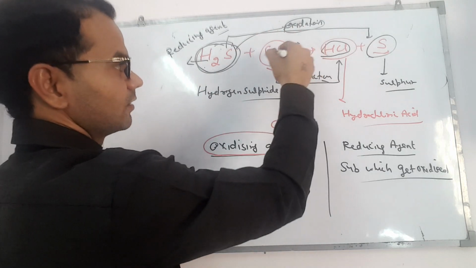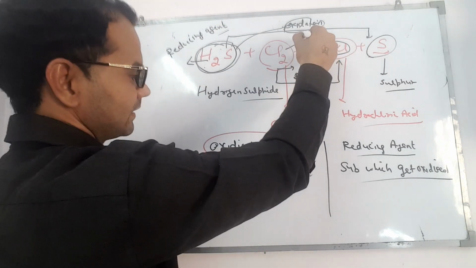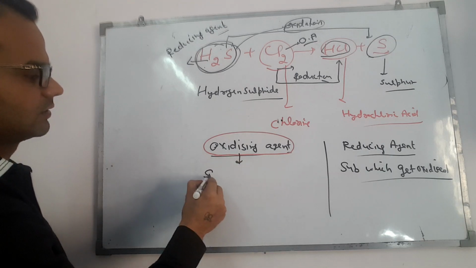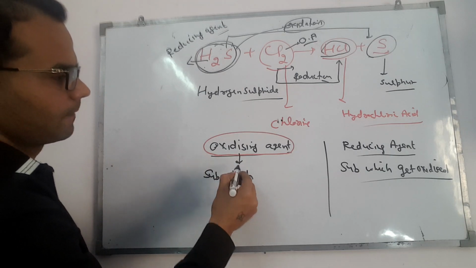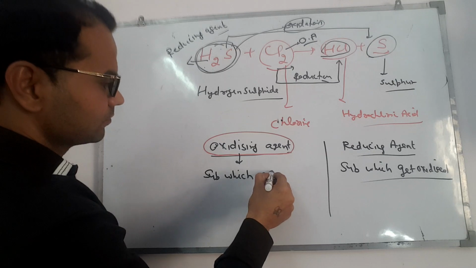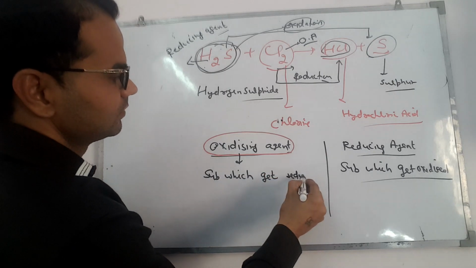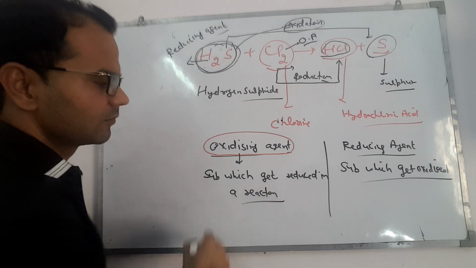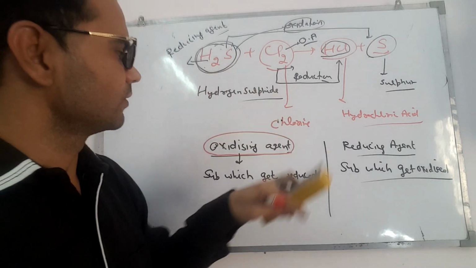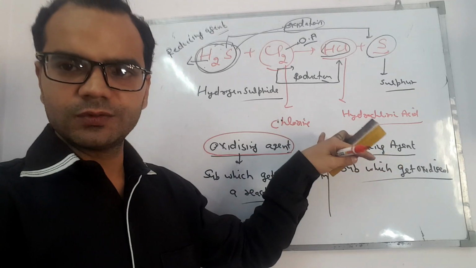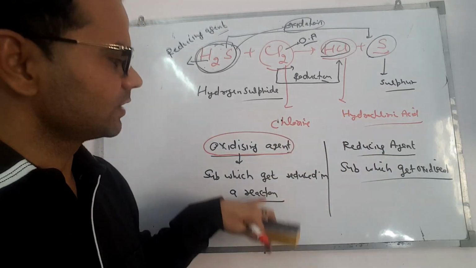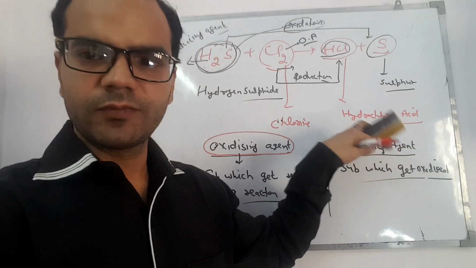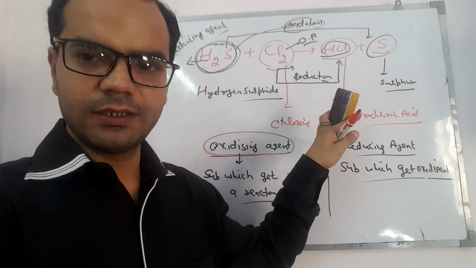Here we can see chlorine is reduced, so chlorine will act as the oxidizing agent. The substance which gets reduced in a reaction, that is a simple thing to find out the oxidizing agent and reducing agent. The substance which gets reduced is the oxidizing agent, and the one which gets oxidized is the reducing agent. Clear?